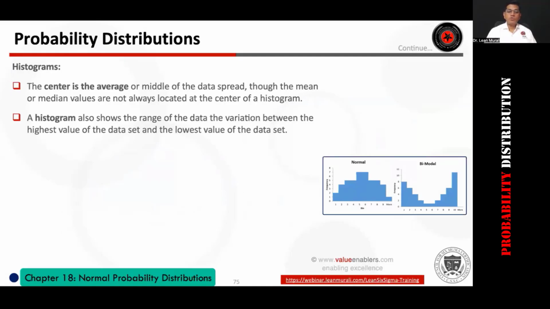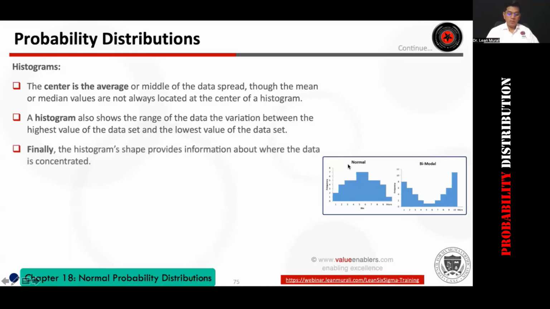The histogram shows the data range from the lowest data to the highest data. There's a range, right? It shows all the details. Depending upon the shape of the histogram, you can start doing the analysis and interpretation of the data.